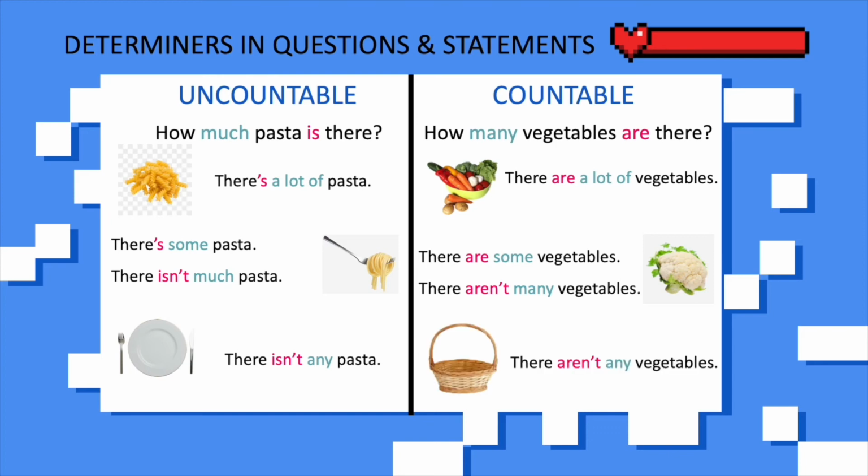How about if the basket is totally empty? Means that you can't see any more vegetable in there. You can say there aren't any vegetables. Alright, so these are the determiners that you are going to use in this lesson to ask or to tell the quantity of uncountable and countable nouns.